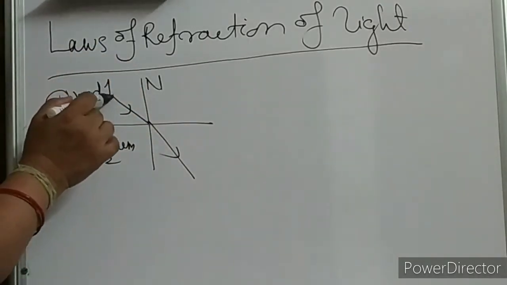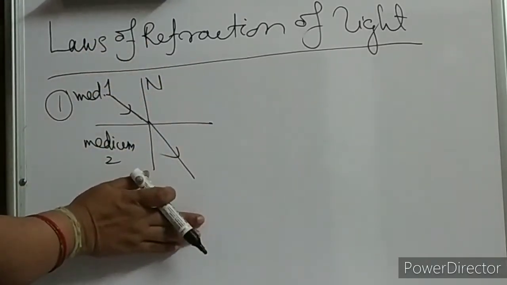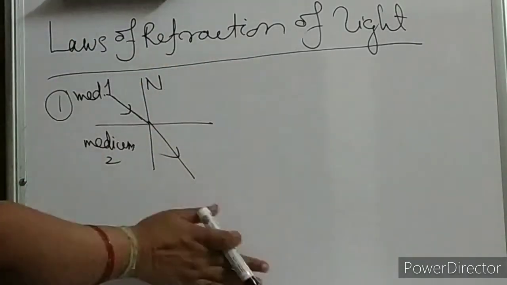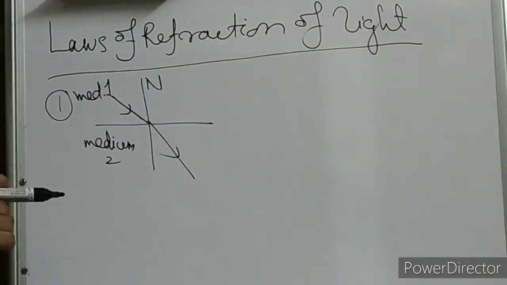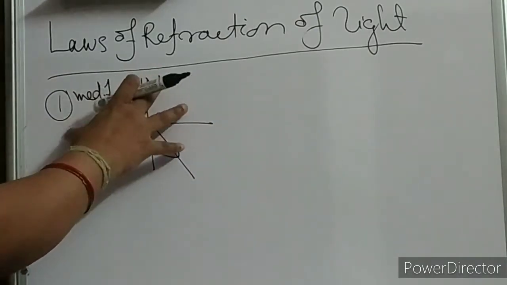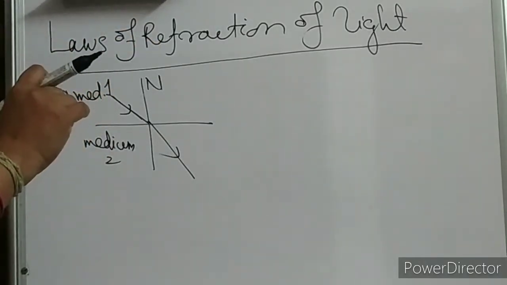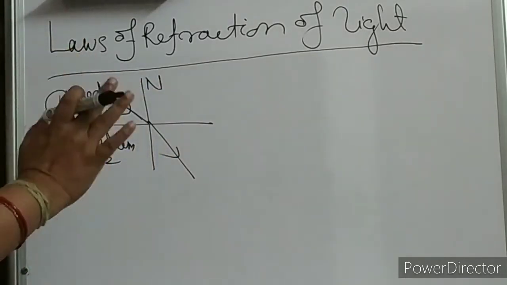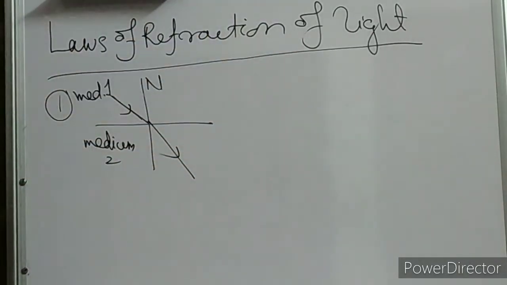See, the incident ray, the refracted ray and the normal are all lying on the board itself. No ray is coming out of the board. That means this is a single plane, and all these three are lying on the same plane. If you try to draw this diagram on a sheet of paper, all three lines will be on the sheet of paper. No ray will come out of the paper. That means all are lying on the same plane.